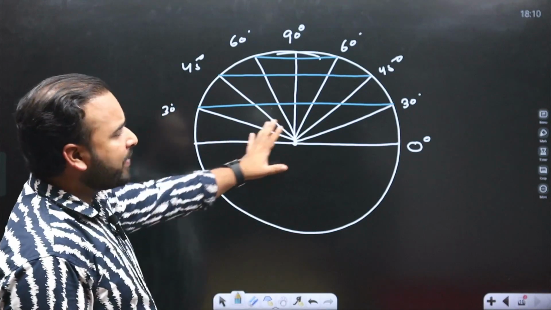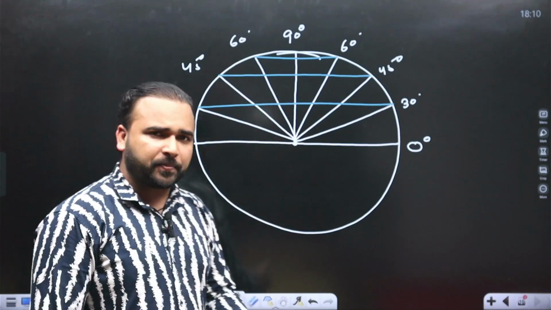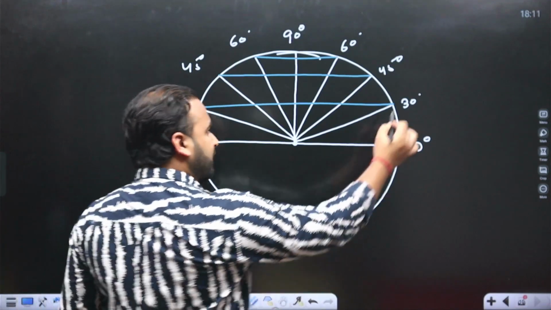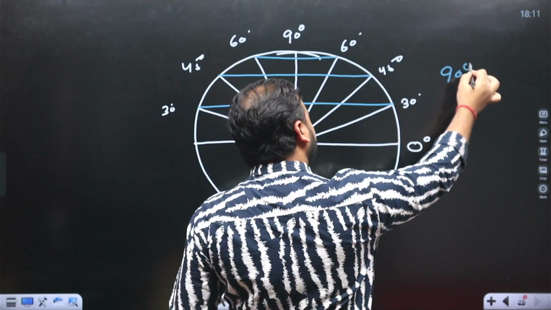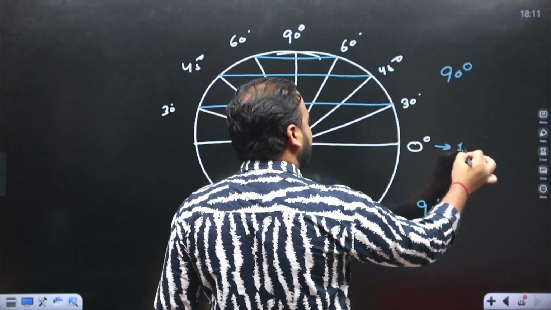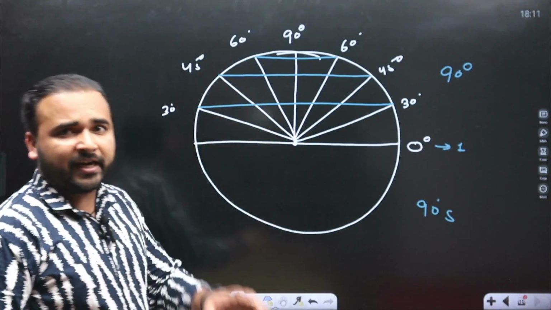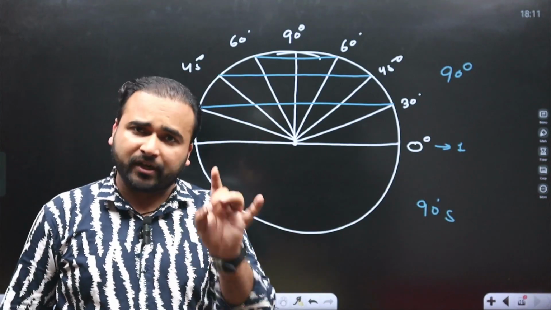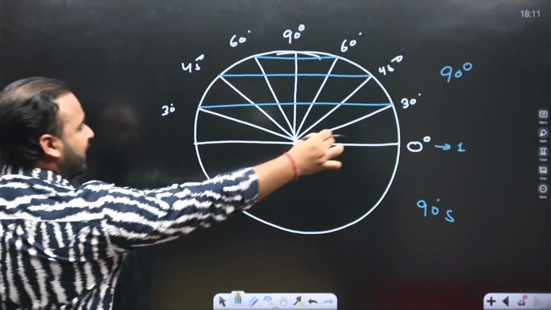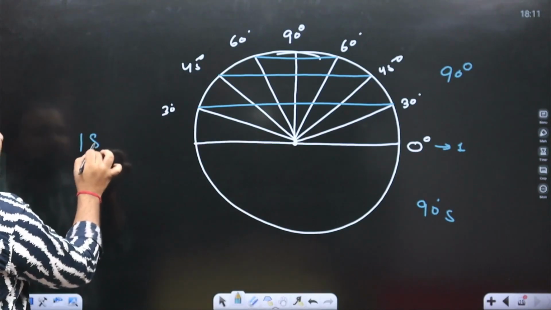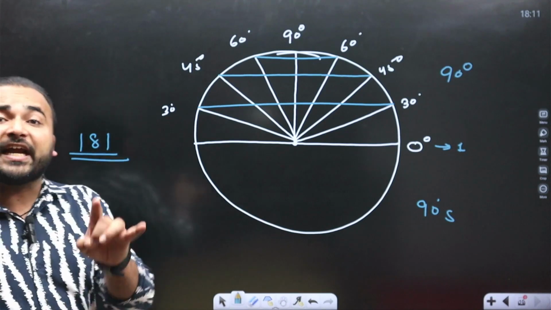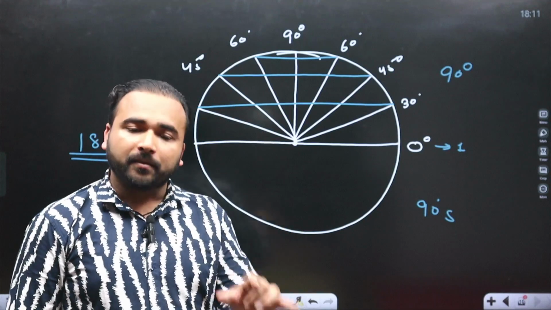And how many angles can be there? We simply say how many latitudes are there. For example, maximum 90 is here, 90 in south, and 0 degree means once is there. 0 degree itself is a latitude, so it is considered as 1. So 90, 90 and 1, it is 181. So latitudes are 181 in number. But